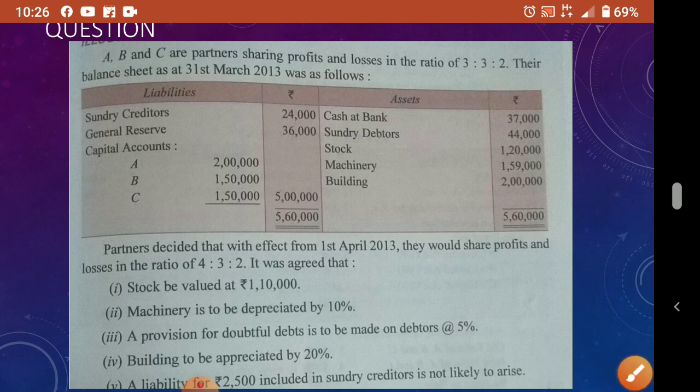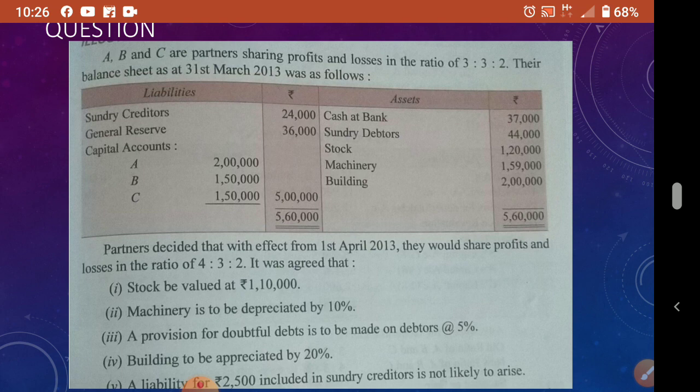So that's why I told you in the previous class, the revaluation account is exclusively for the decrease and increase in the value of assets. Don't write this value or that value, you compare and write. When they say "buy", you can write that direct value. When they say "to", you have to take the difference.